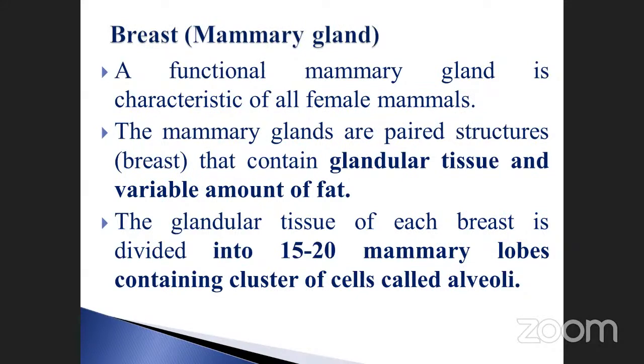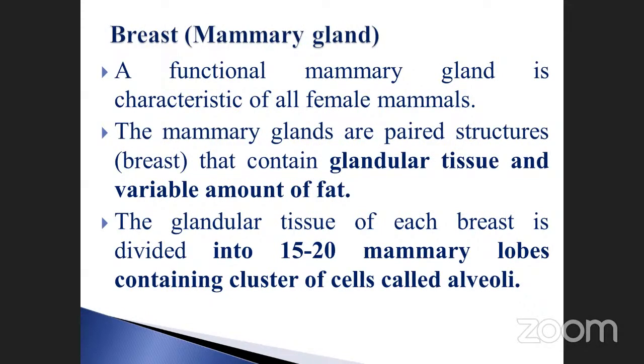After parturition, delivery, what happens? The child is fed by the mother through the mammary gland. That's why we are called mammals, because of the presence of mammary glands. Those who have mammary glands are collectively called mammals. The function of the mammary gland is a characteristic of all female mammals. That is very, very important.